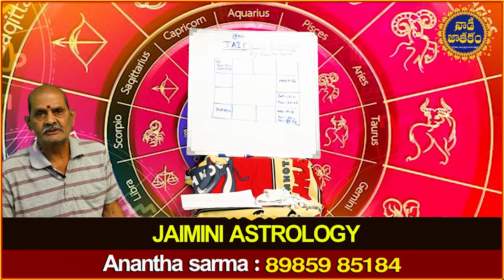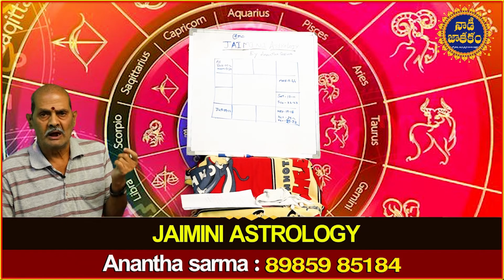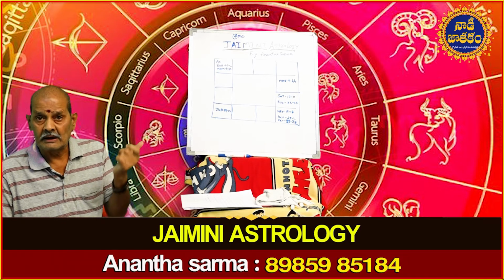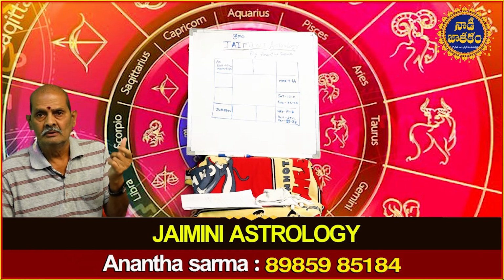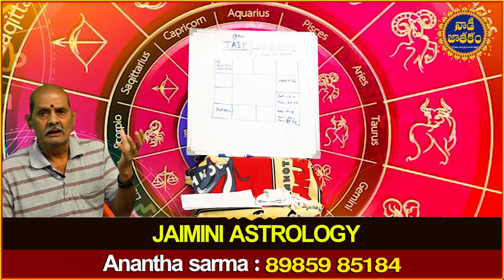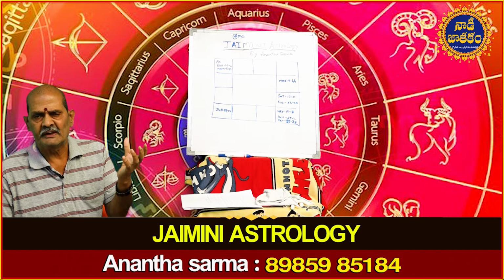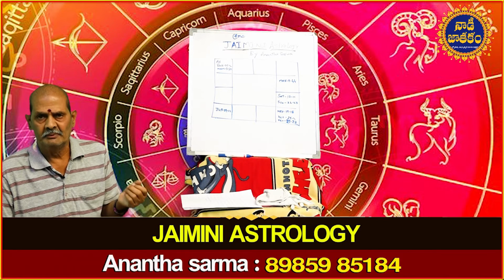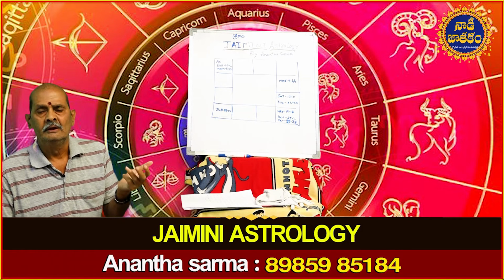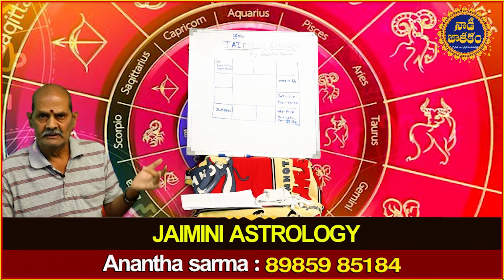The third one is Bhratru Karaka, BK. Bhratru means brother. So Bhratru Karaka is the third Karaka in the order. He represents siblings. Then the Karakatwas are the significations of the third house, namely drive and initiative, independent thinking, brothers.